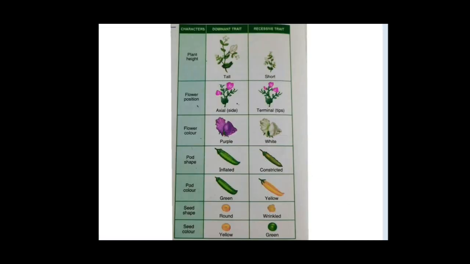Crosses: he selected 7 characters of the pea plant. The 7 characters were plant height, tall or short; flower position, axial or terminal; flower color, purple or white; pod shape, inflated or constricted; pod color, green or yellow; seed shape, round or wrinkled; and seed color, yellow or green. So these were the 7 contrasting characteristics that he selected.